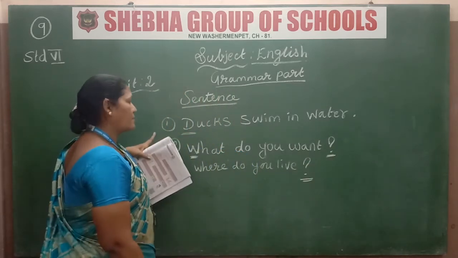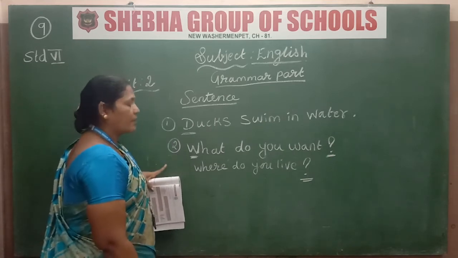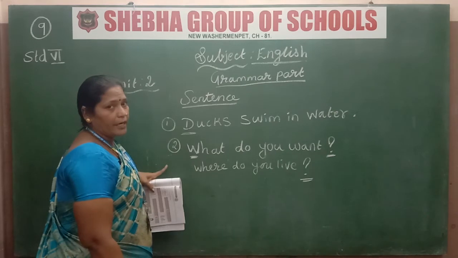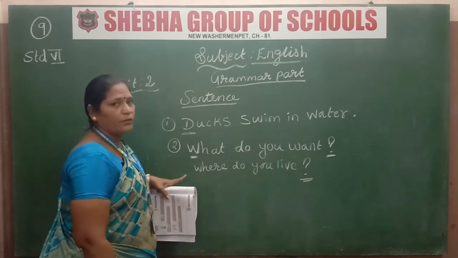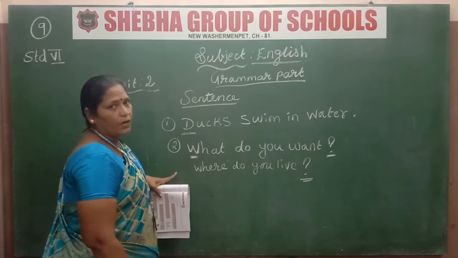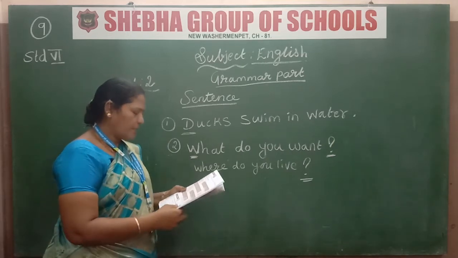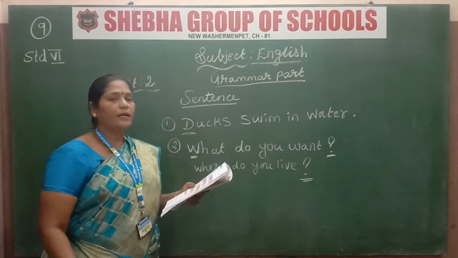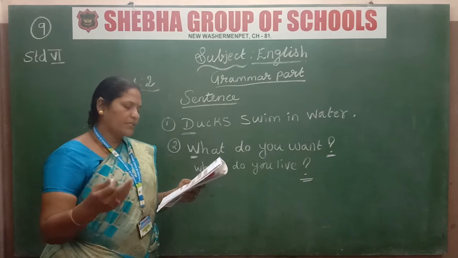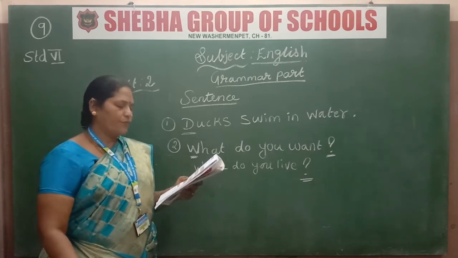So we saw the assertive sentence, which we used to call a statement. And the second type is the interrogative sentence. If you find the question mark, immediately you can find out that it is an interrogative sentence. So let us move to the third sentence, which is known as the imperative sentence. When a sentence makes a request or gives an instruction or a command, we end it with a full stop.